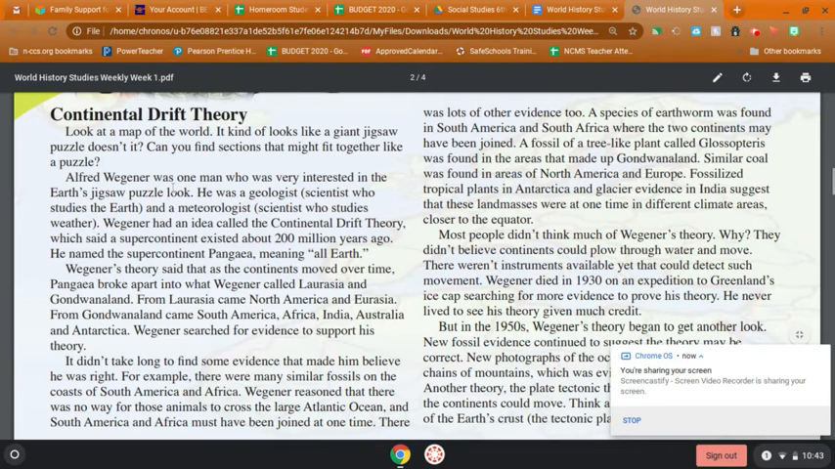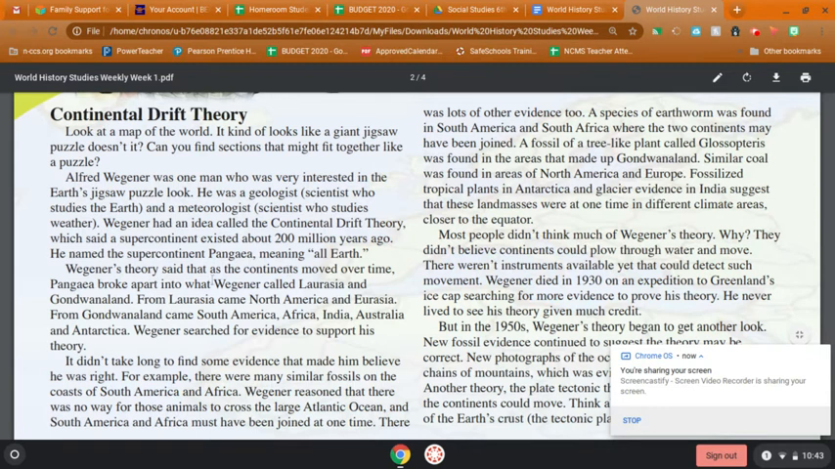Alfred Wegener was one man who was very interested in the Earth's jigsaw puzzle look. He was a geologist, a scientist who studies the Earth, and a meteorologist, a scientist who studies weather. Wegener had an idea called the continental drift theory, which said a supercontinent existed about 200 million years ago. He named the supercontinent Pangaea, meaning all Earth.